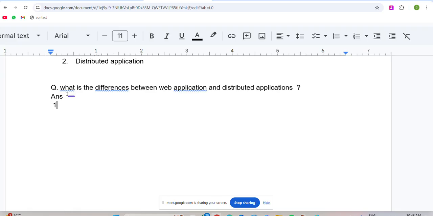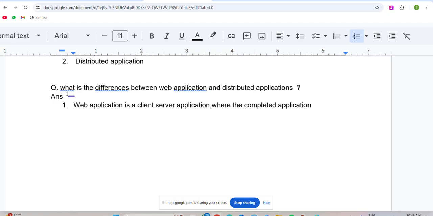Here I am writing the first point, web application. A web application is a client server application where the complete application logic is distributed at a server machine only.